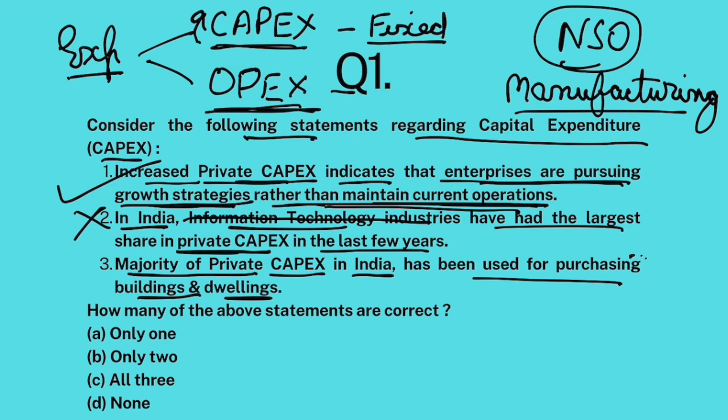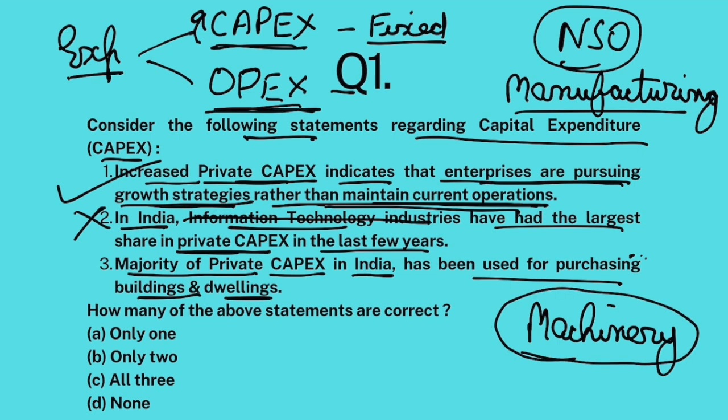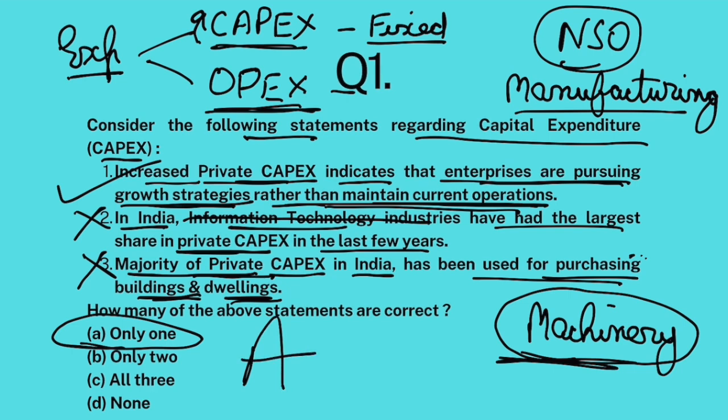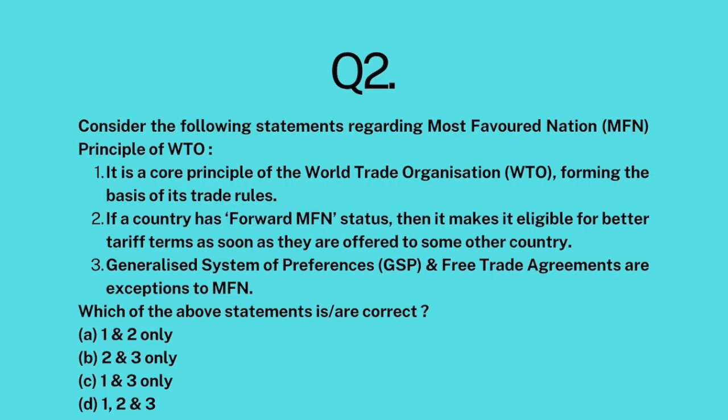Now, of all the capex done by all these companies, manufacturing, information technology, all these companies, the maximum expenditure was done to buy new machinery. Majority of the expenditure was done to buy new machinery, plant and machinery. Then it was purchasing buildings and dwellings and other office spaces. So majority of private capex in India has been used for buying machinery. So this is also false. Only one statement is correct. The answer is A.